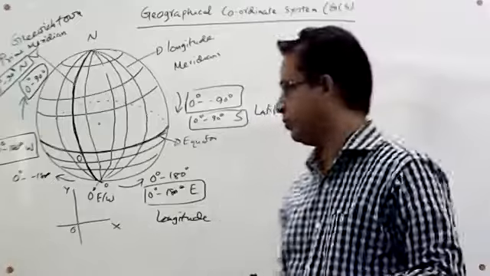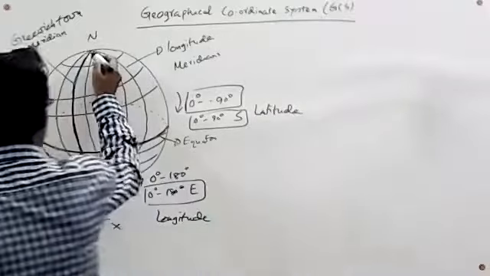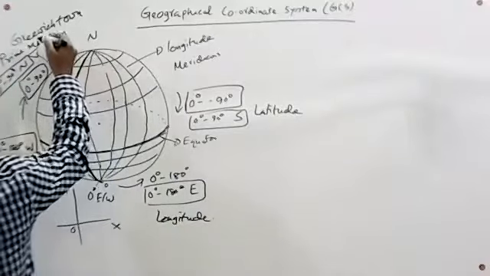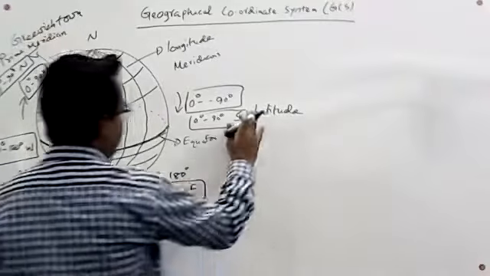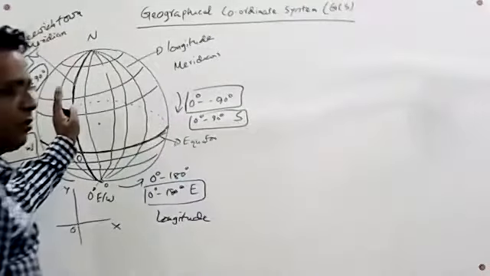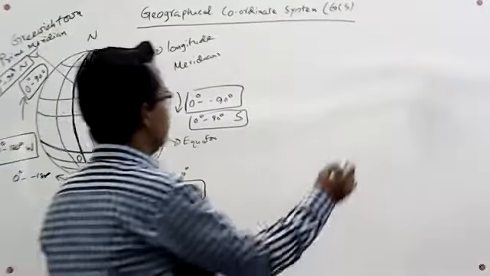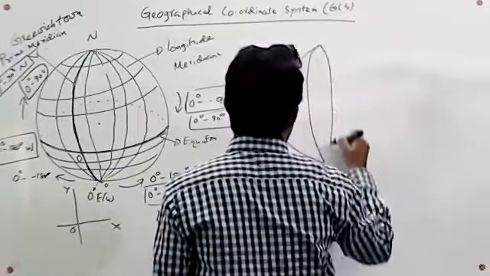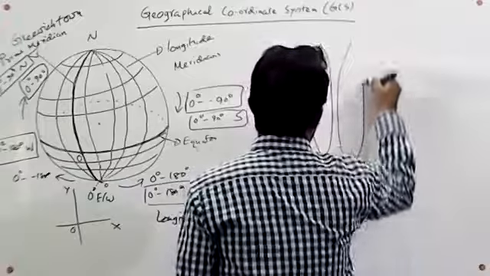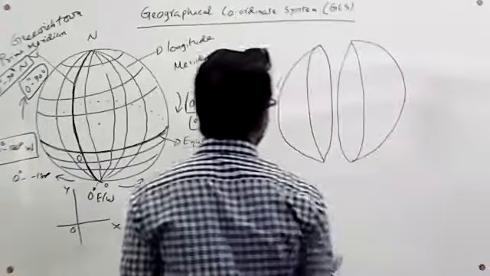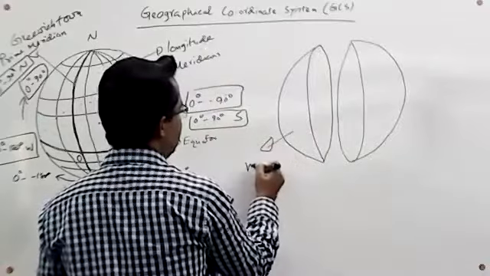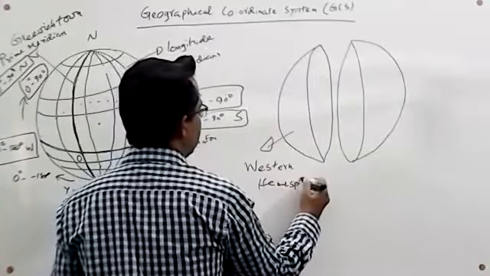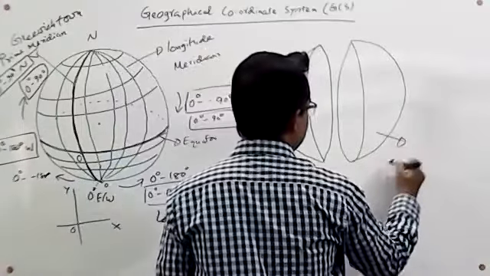Also, by this imaginary line from north to south pole, which passes through the town and is called the prime meridian, we can divide this globe or Earth into two equal parts. One is called the Western Hemisphere, and this is called the Eastern Hemisphere.